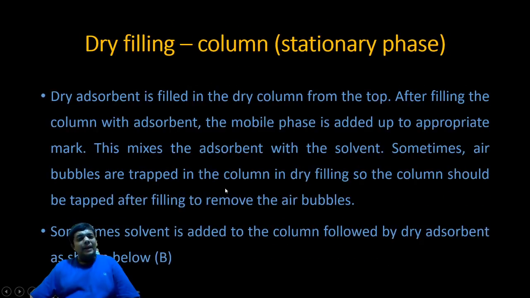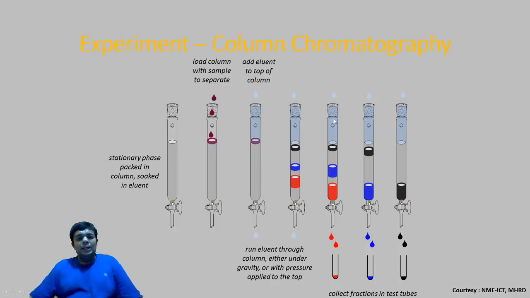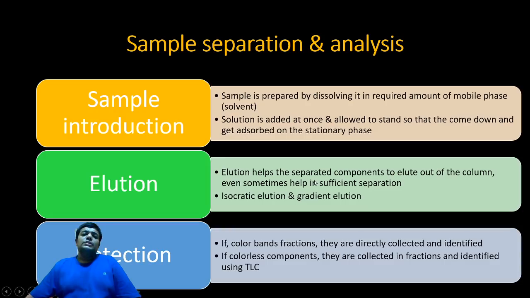When you compare it with the PDF material, keep your eye on points 4, 5, 6 and 7. These 4, 5, 6, 7 are related to the procedure of elution.